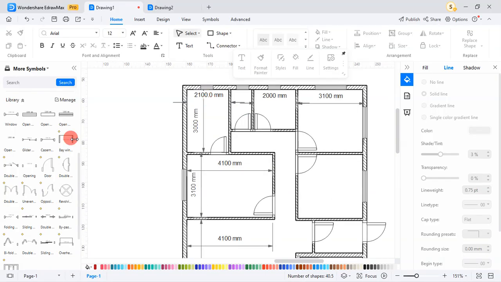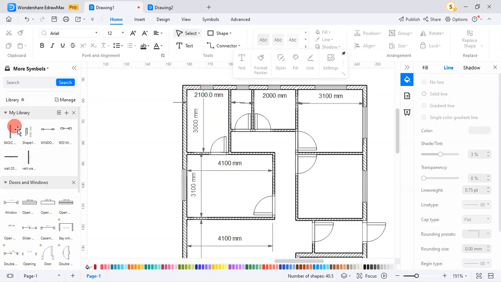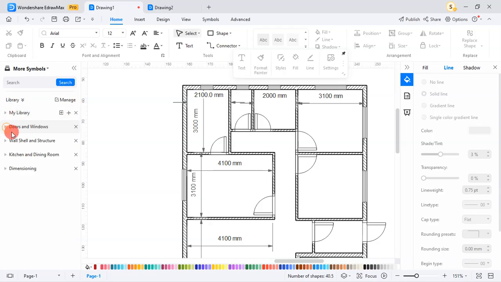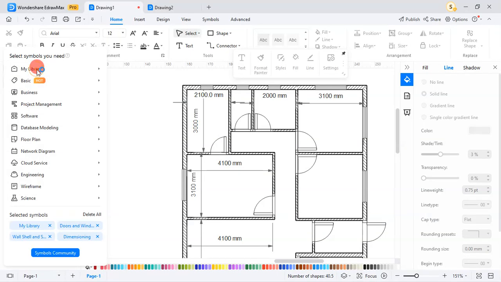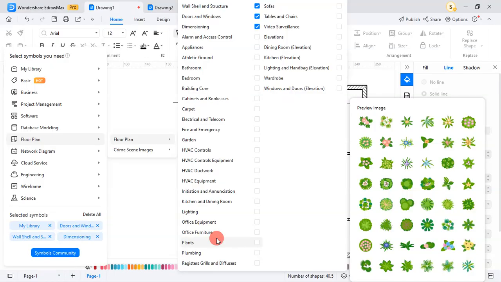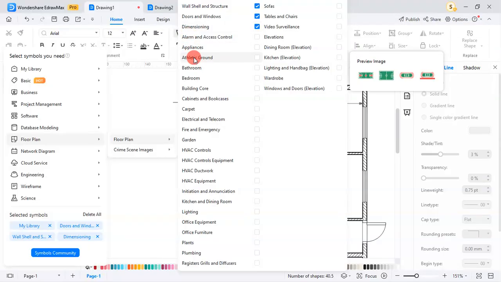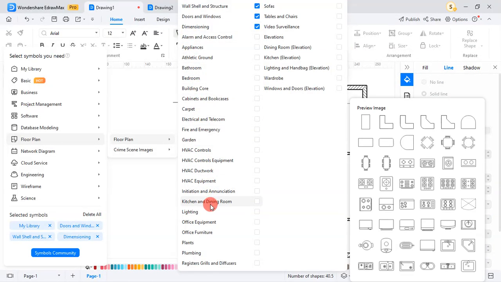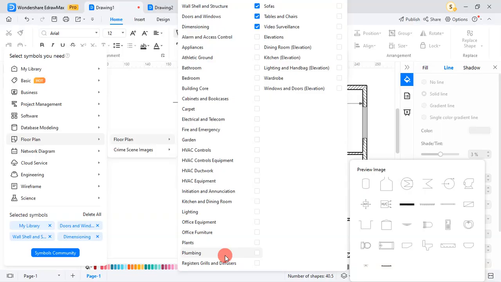So we'll start from this side. Now when we come to the symbol tabs, you can see that we don't have anything bath here, and I don't need kitchen because I'm not in the kitchen yet. So I want to add a bathtub here. Where do I go? More symbols, and I look for floor plan, then look for bath or bathroom, or plumbing. So I scroll through and I see plumbing. Okay, so I check plumbing.